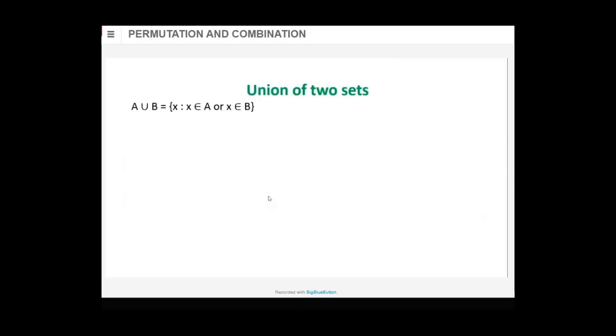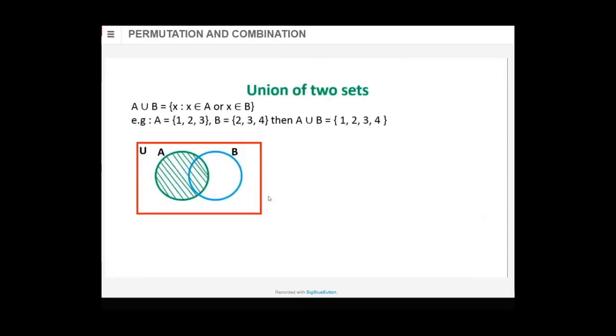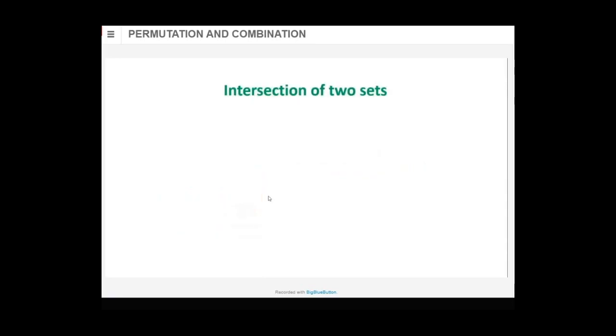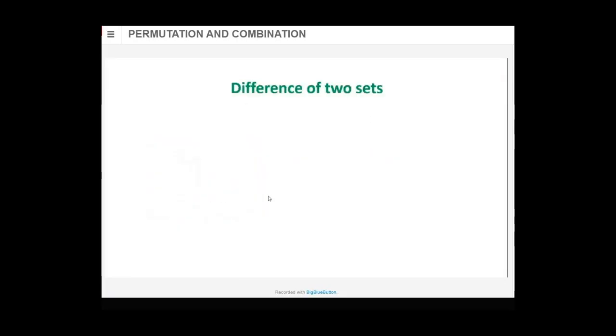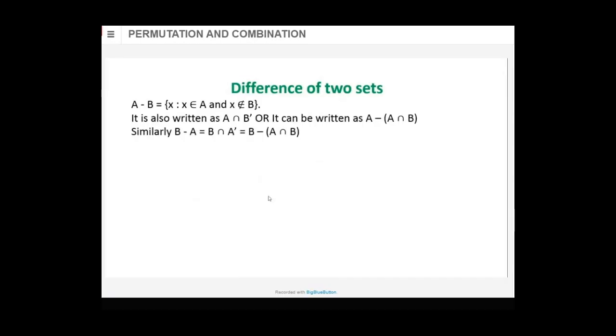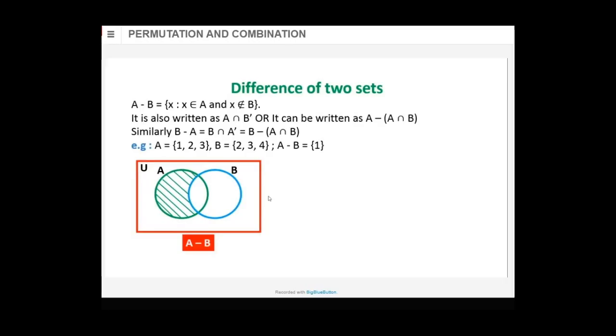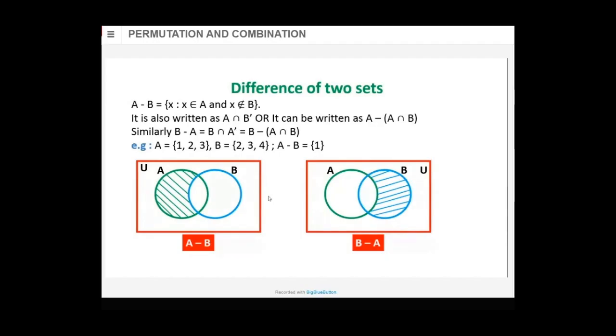Union of two sets. Full area of A, full area of B, including the intersection also. That is union. The entire shaded portion is A union B. Then intersection. The shaded portion here is intersection. And difference of two sets. A minus B and B minus A. This is A minus B. This is B minus A. They are not the same.